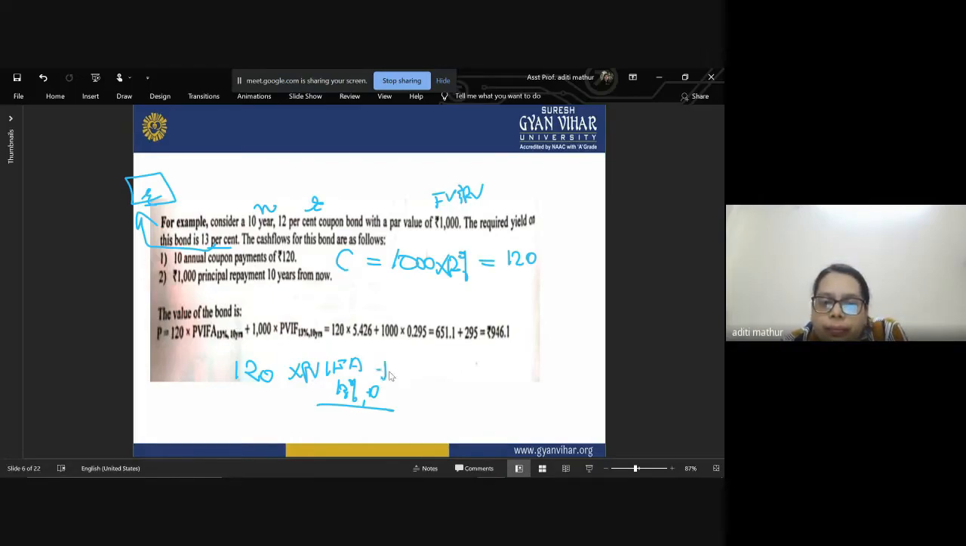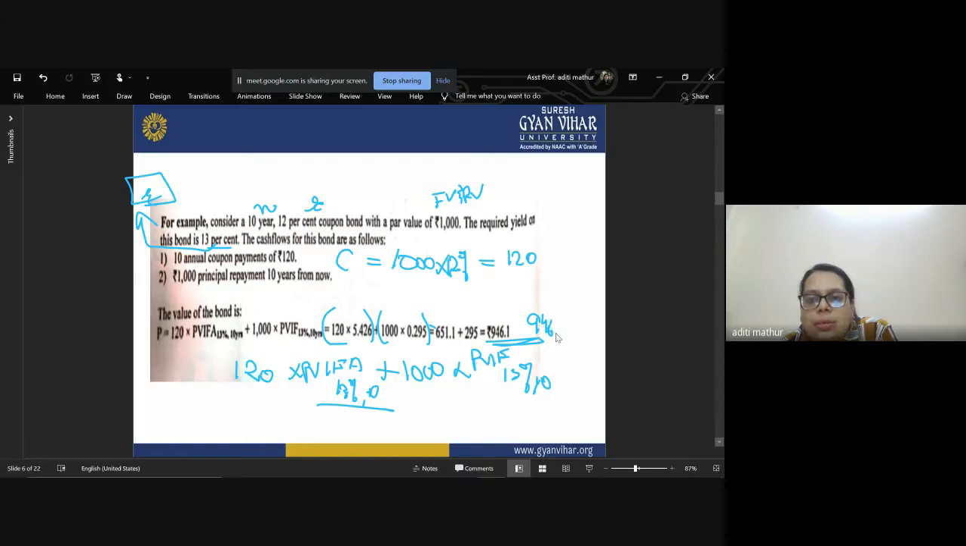Plus the redemption value, that is 1,000 into the present value factor. That was for the annuity, and over here we are using the factor for 13% for 10 years. And when you do the calculation, as you can see in the solution, you will find that the value is 946.1.